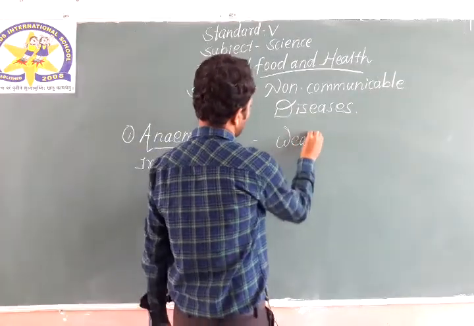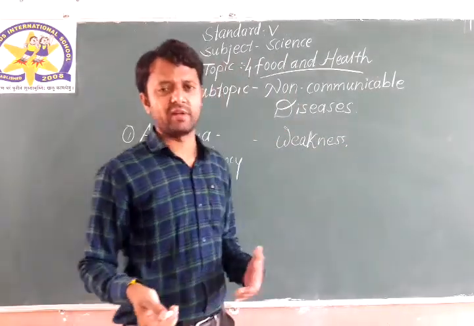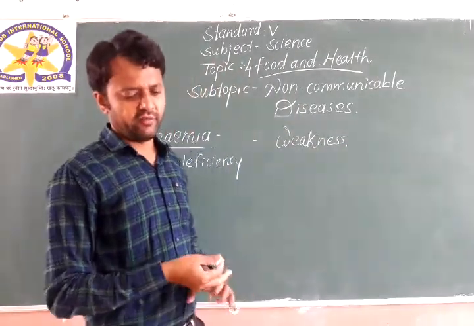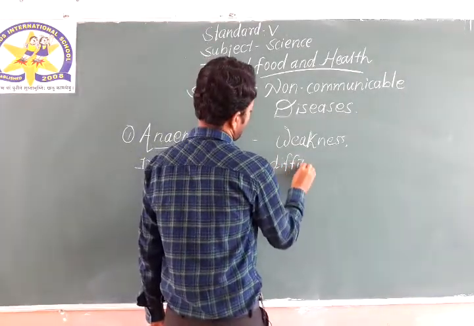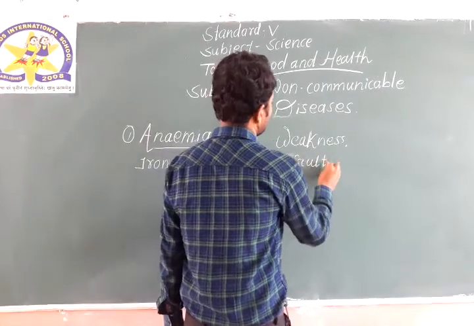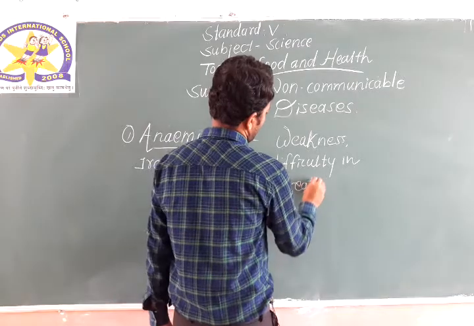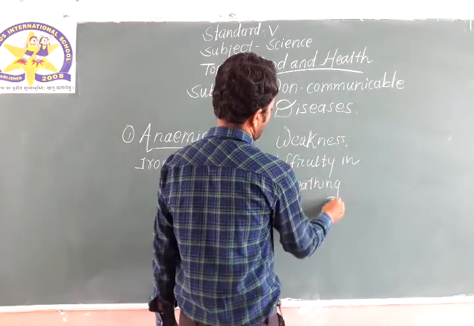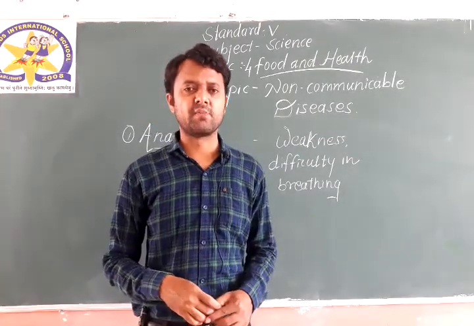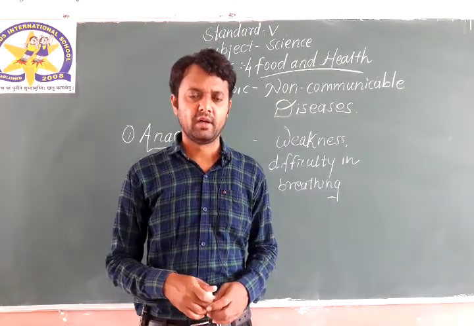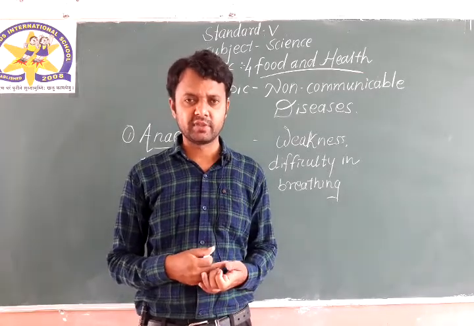You will feel weakness if you are suffering with this disease. Then fatigue, difficulty in breathing. Weakness, fatigue, difficulty in breathing are some of the symptoms of the disease called anemia, and it is caused due to the lack of iron, a mineral.